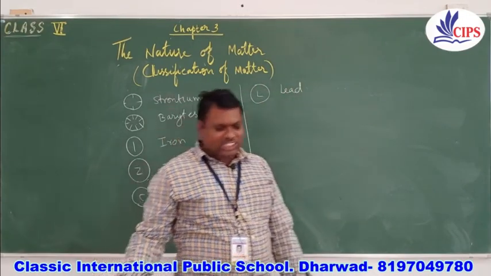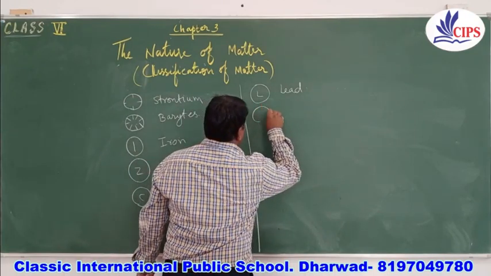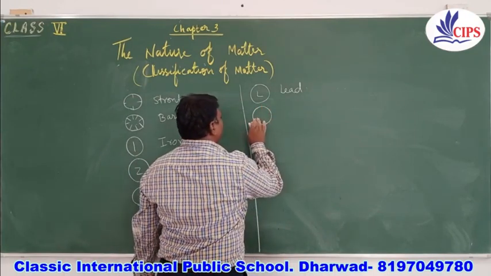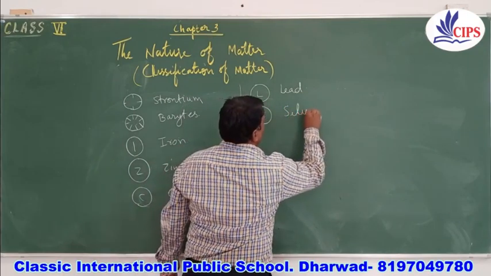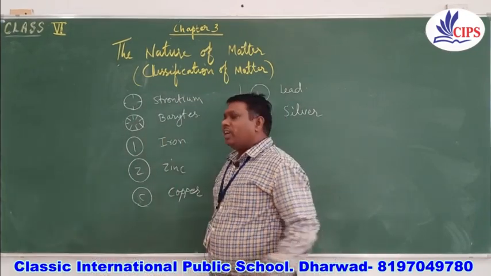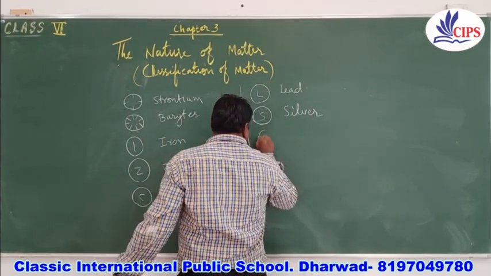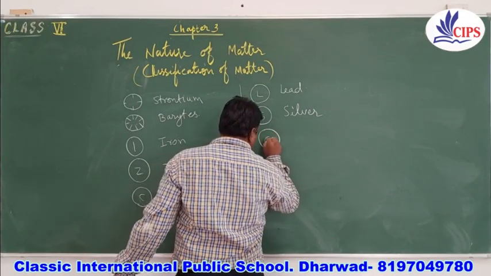Then we have silver, that is argentum. He used a circle with S in the silver case. For gold, he used a circle along with small lines at the center, and he wrote G in the center.